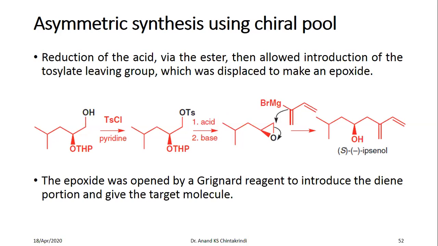The attack of this Grignard reagent on the epoxide will give you the S-ipsenol in this case.